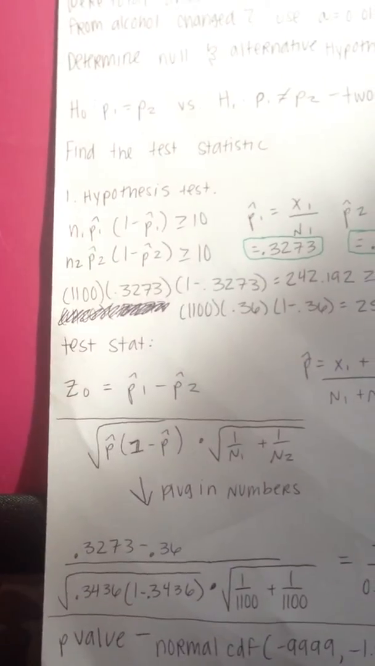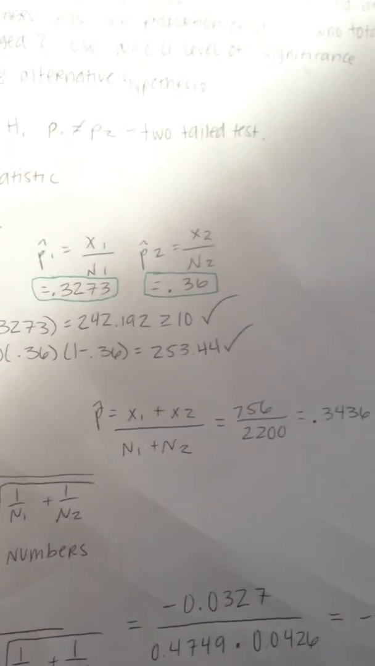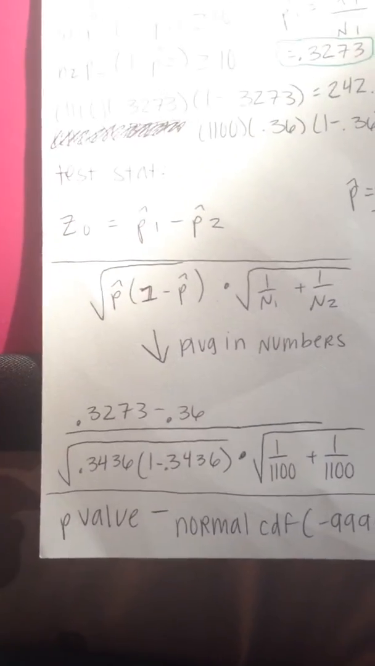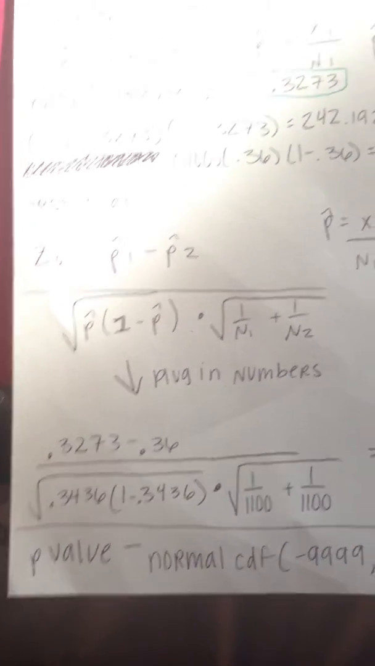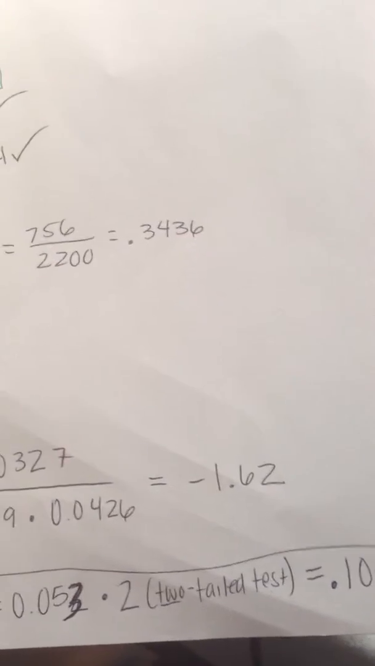And then we plug in the test statistic. This is the formula for that. And this is the formula to find P hat, which equals 0.3436. So this is the plugged in formula right here. And then I did the math, and this is the final answer, negative 1.62.